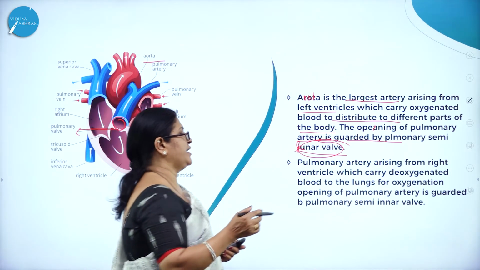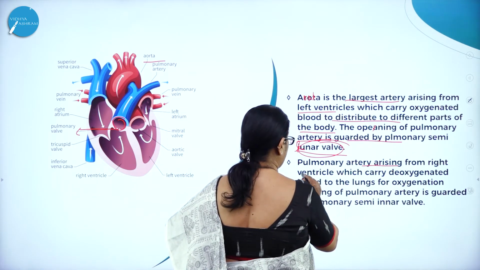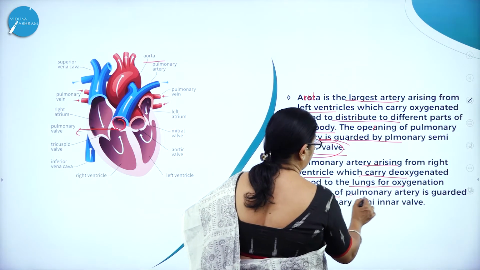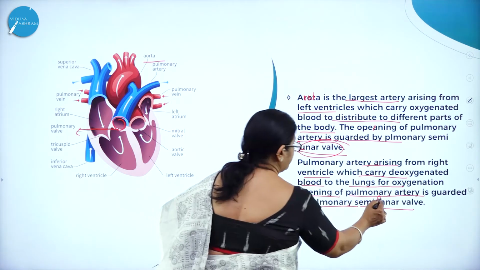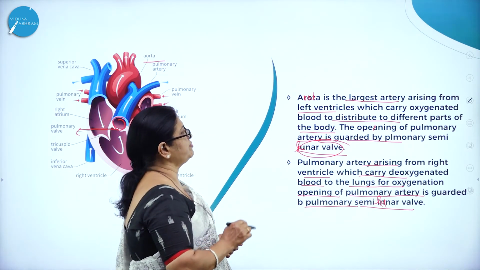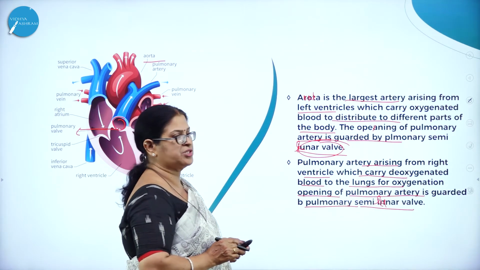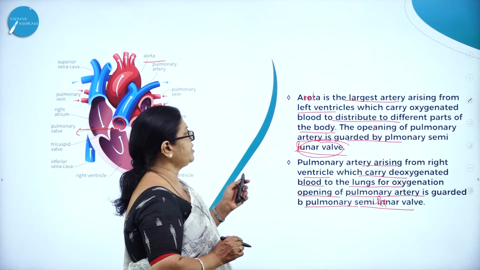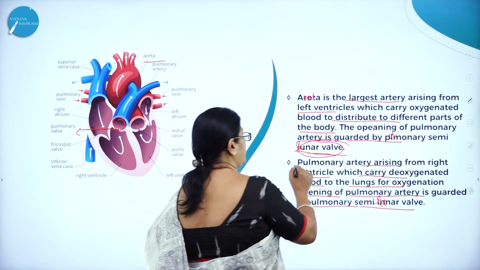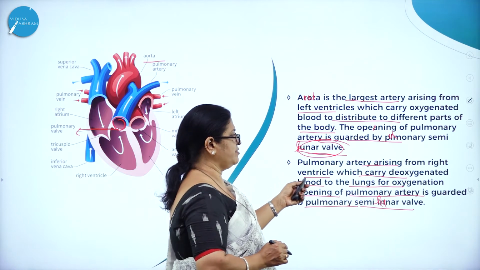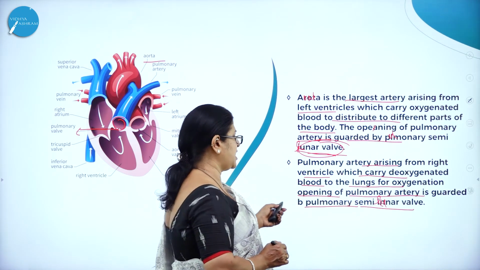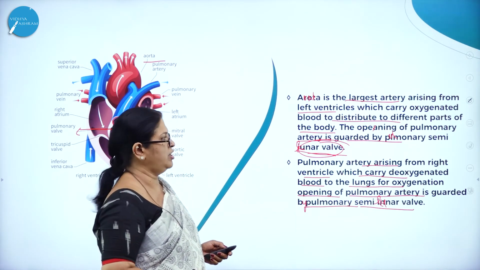So the pulmonary artery arising from the right ventricle carries deoxygenated blood to the lungs for oxygenation. The opening of the pulmonary artery is guarded by the pulmonary semilunar valve. The aorta is the largest artery arising from the left ventricle, which carries oxygenated blood to distribute to different parts of the body.